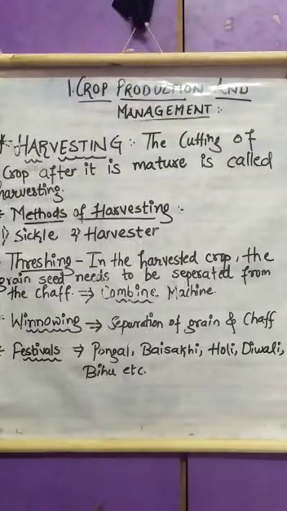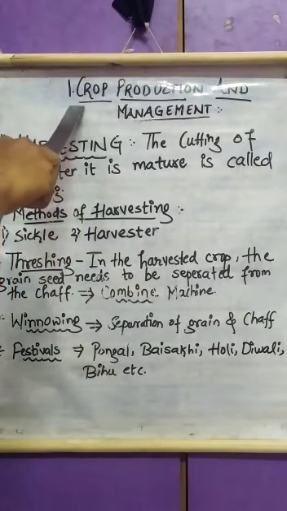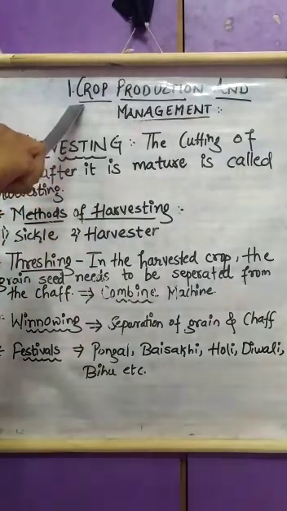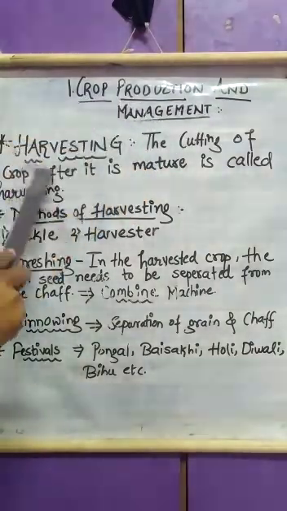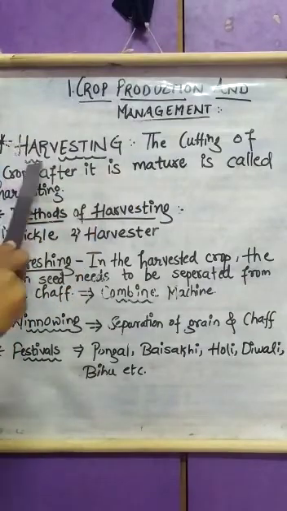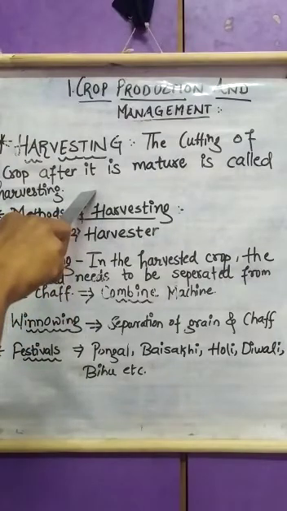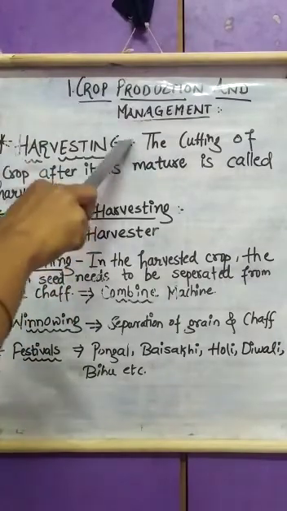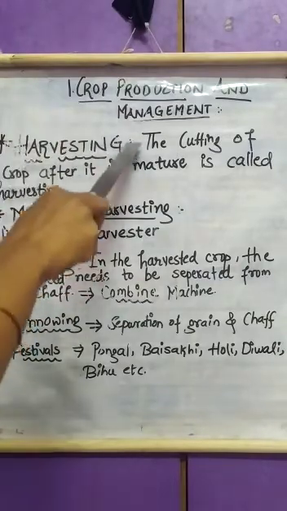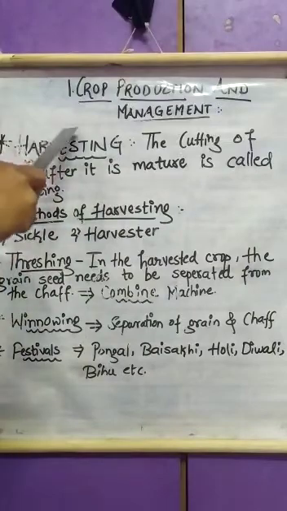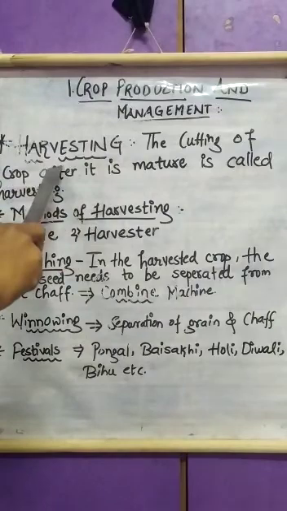Hello students. So far we have discussed so many agricultural practices which are related to the growing of a crop. So in the topic crop production and management, the next agricultural practice is harvesting. If we follow all the agricultural practices in a proper way, then finally we get a very good and healthy crop, and this crop has to be taken out or pulled out by the process called as what? Harvesting. So what is harvesting?